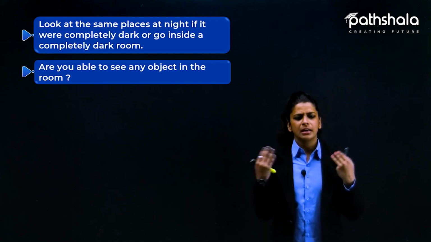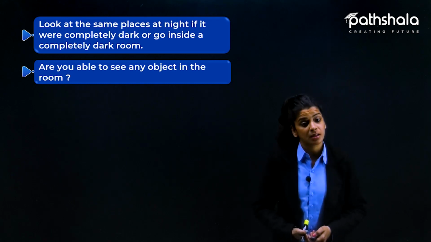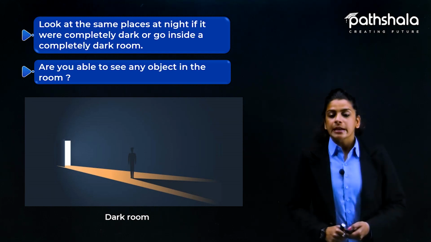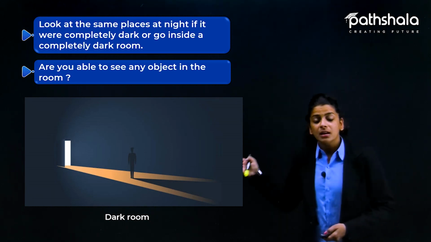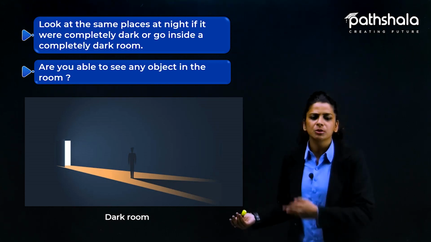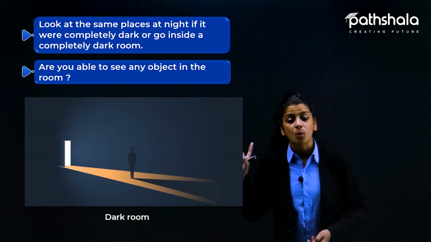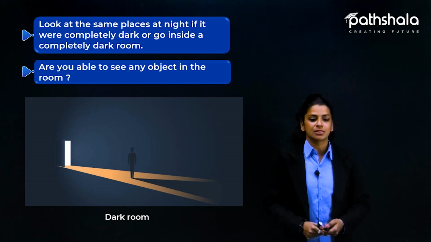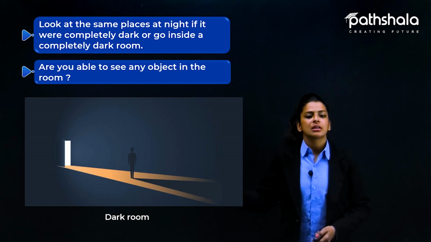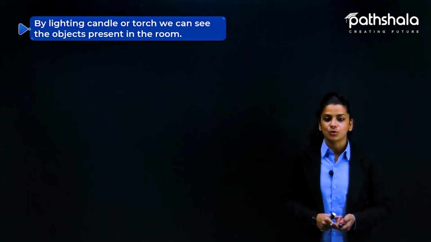For example, you can easily see me. Why? Because there is light around me. But if I were in a dark room, you would not be able to see me. Now, see this picture. Here it is a dark room. In other areas or corners of the room, it is very dark, so you are not able to see what is kept in the corners. But you can see the object which is in front of the light. A small amount of light is coming inside the room, and now you will be able to see whether there is any object inside the room or not.